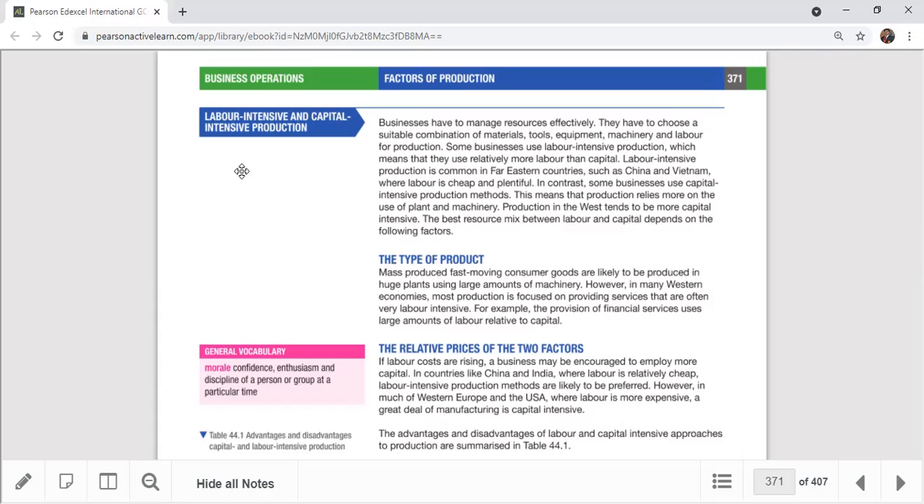Right. So okay. So I invite Oshan to read this para, the labor intensive and capital intensive production.